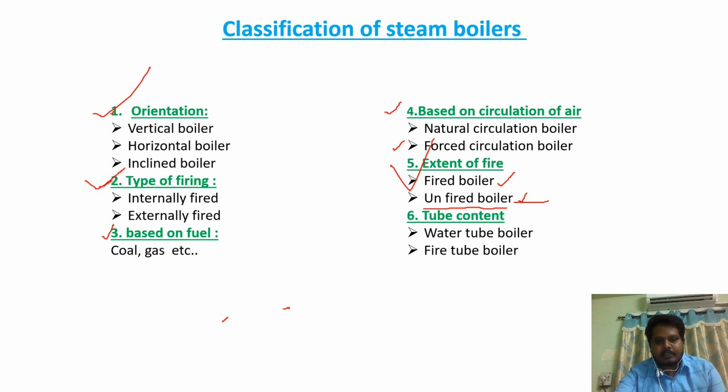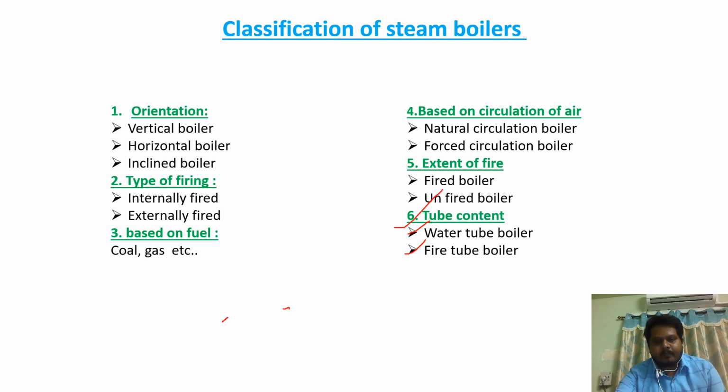The last one is tube content. This is a very important classification. There are two types: water tube boiler and fire tube boiler. Again, in water tube boiler, several types are there. In fire tube boiler, several types are there. That we will discuss in coming classes.